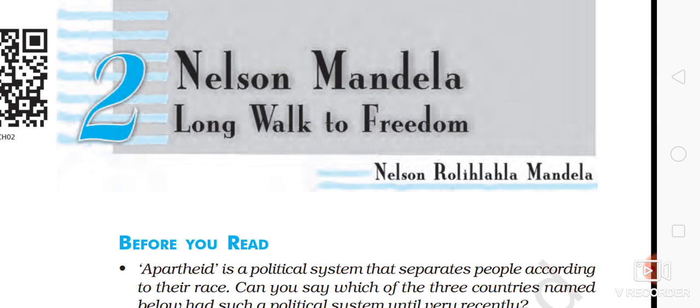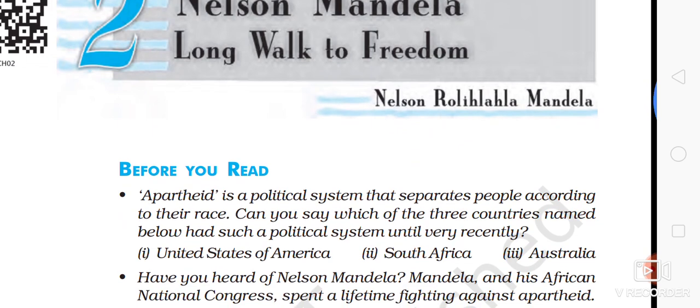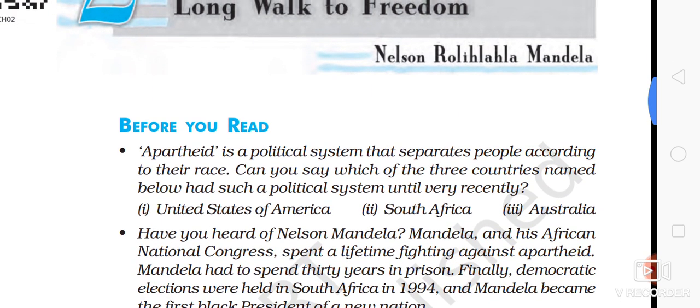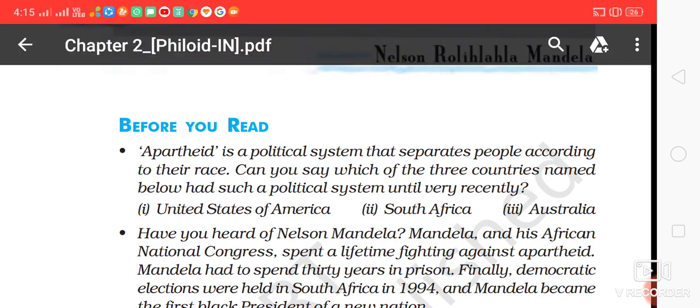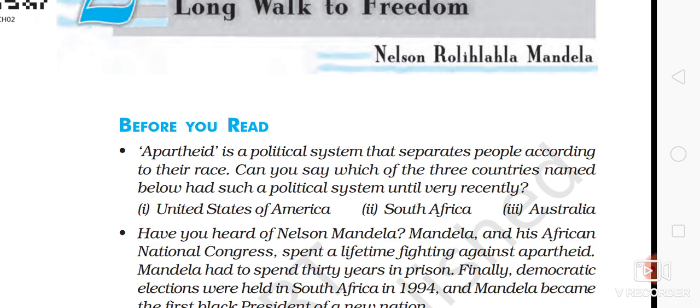Let's know about the writer, Nelson Rolihlahla Mandela, commonly known as Nelson Mandela. Nelson Mandela was a South African anti-apartheid revolutionary and politician who served as president of South Africa from 1994 to 1999.